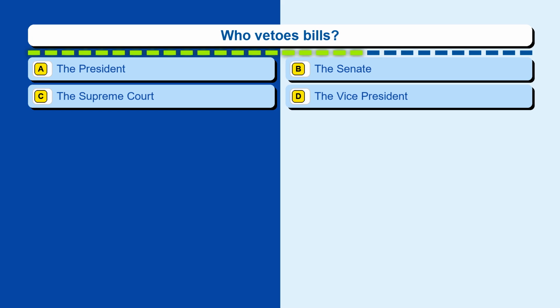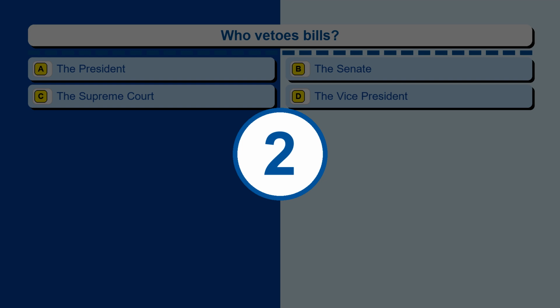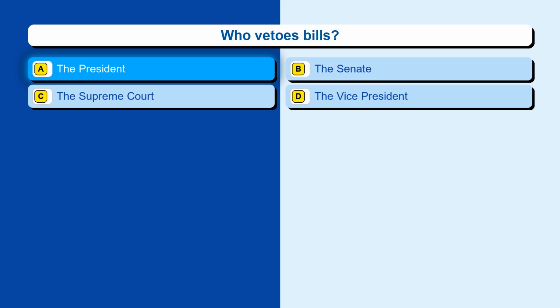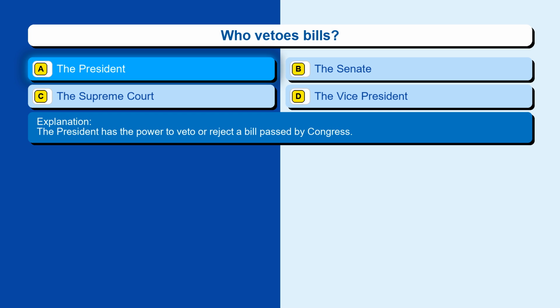Question 139. Who vetoes bills? Option A, the President. Option B, the Senate. Option C, the Supreme Court. Option D, the Vice President. The correct answer is option A, the President. The President has the power to veto or reject a bill passed by Congress.